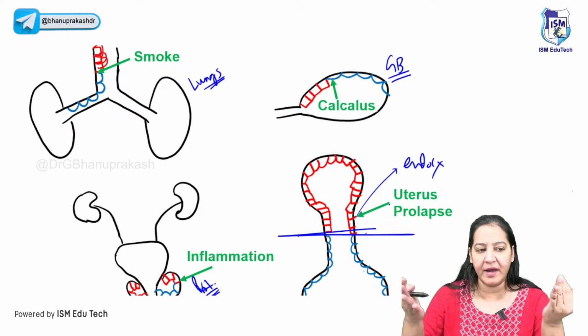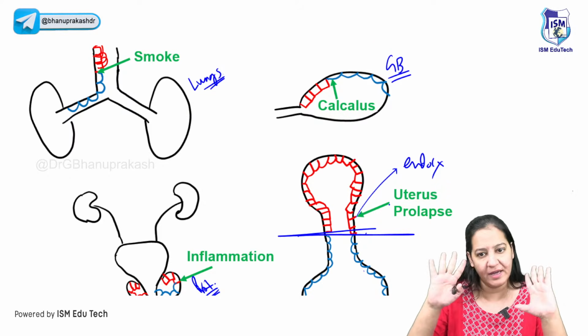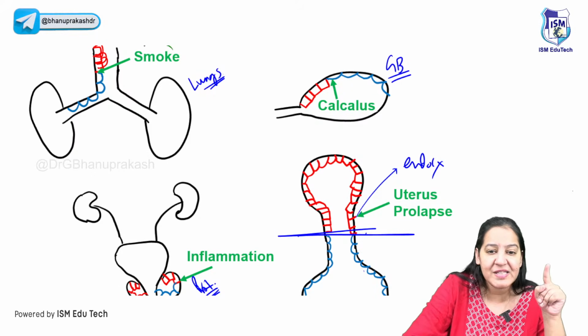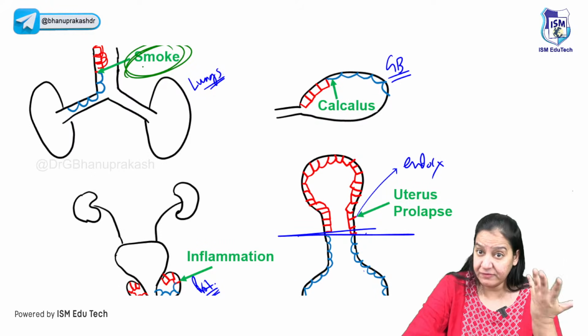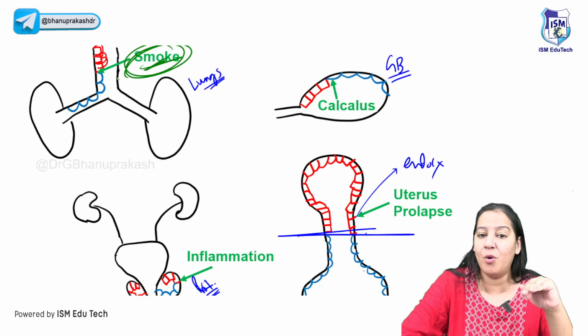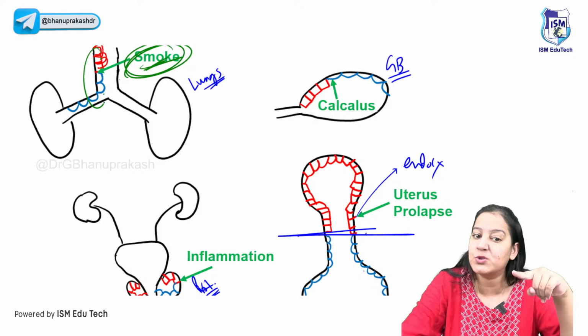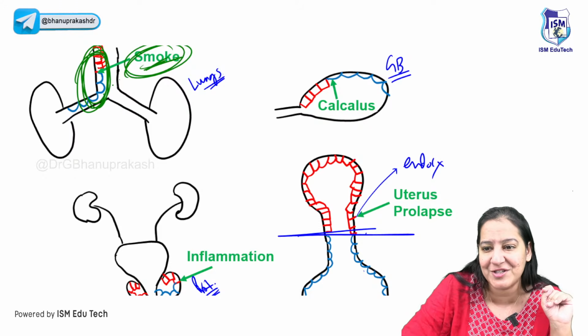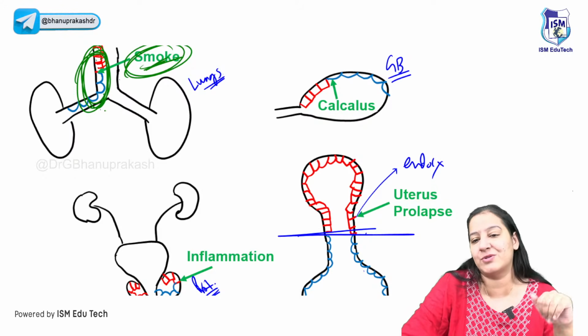Initially they all were columnar in me, you, everyone. These four organs have columnar epithelia. Now let me tell you the stress. If someone smokes, I don't smoke, but if someone smokes, so smoke acts as a stress. So because of the smoke, the columnar converts into squamous in the lungs. You got my point? So it is an example of metaplasia, squamous metaplasia. Columnar gets converted to squamous.